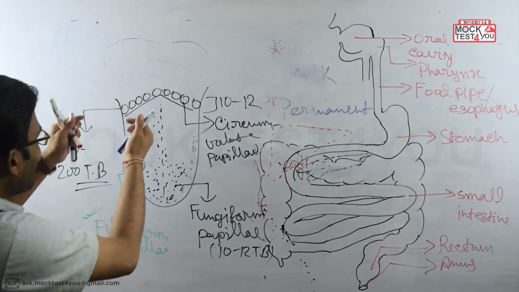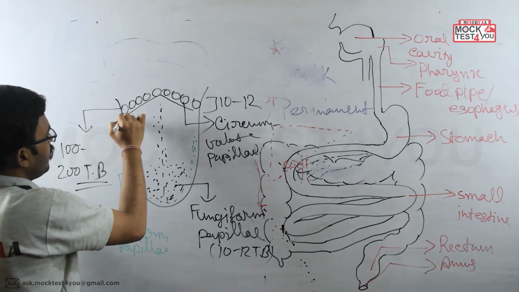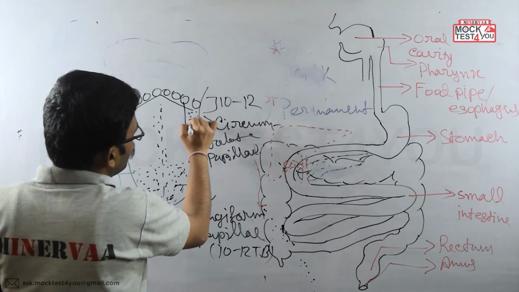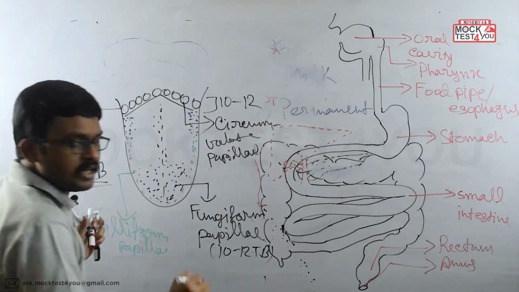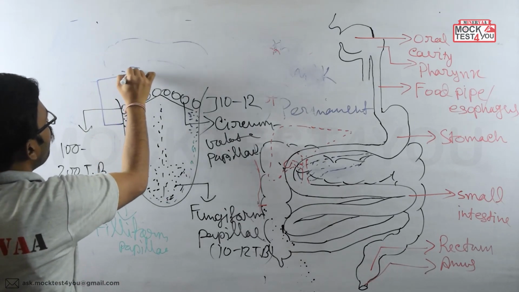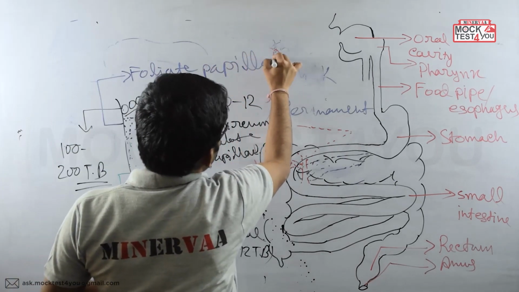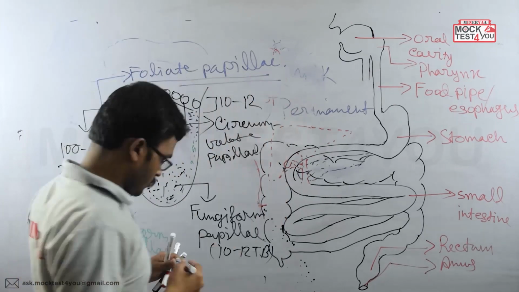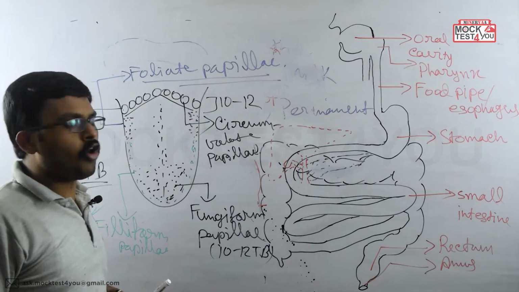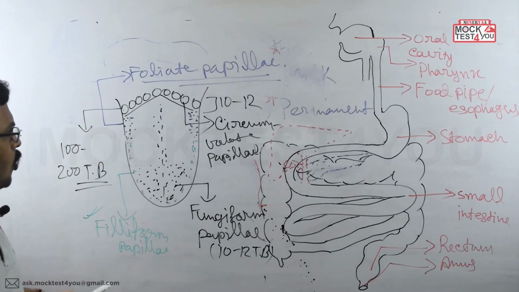Now, toward the back side, at the posterior region, laterally, we get another kind of papillae which is called foliate papillae. Now, what is the function of foliate papillae? Foliate papillae also contain taste buds, near about 100 taste buds in each, okay, and help to take the tastes, okay, clear?